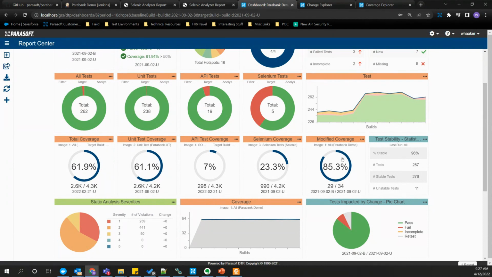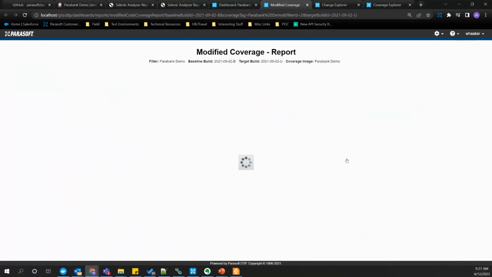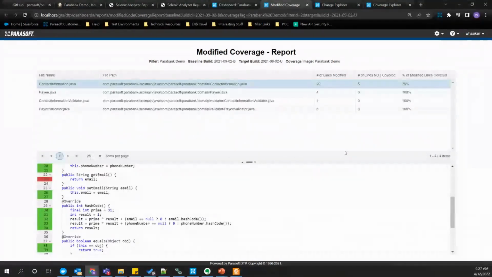This application, it's in production, customers are using it. We've got our process in place for the functionality that's there. As we're fixing bugs, as we're releasing new features and making changes to this application, let's make sure that we've got sufficient test coverage for the code that we're modifying. And so this can be very helpful to dig in and see, okay, do we need to expand what tests we have in our regression suite to cover this code?